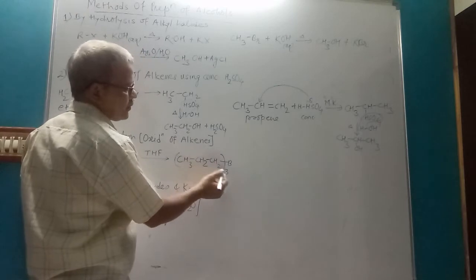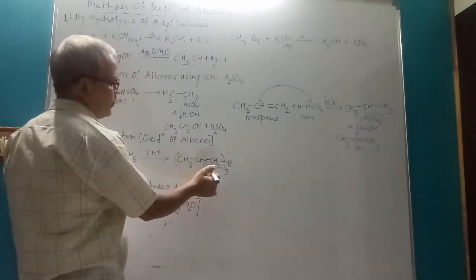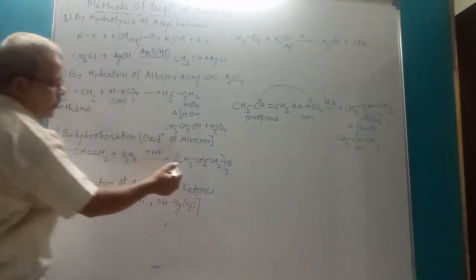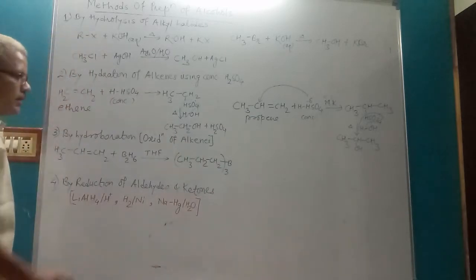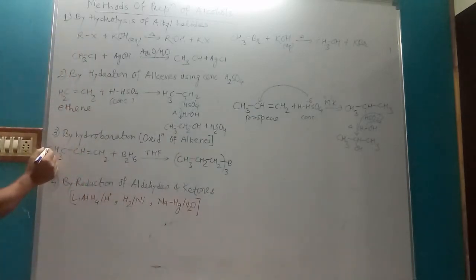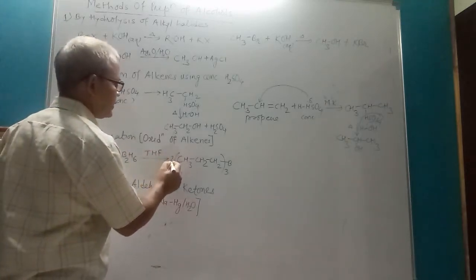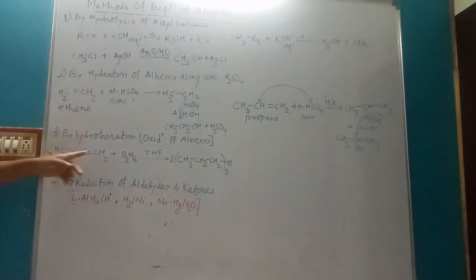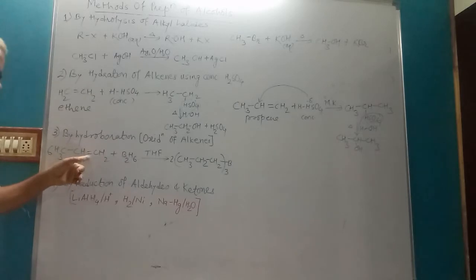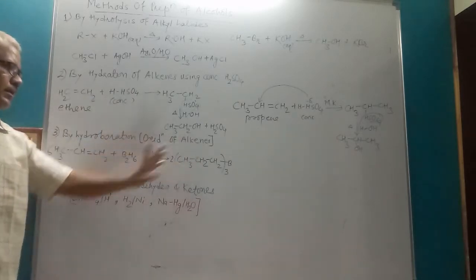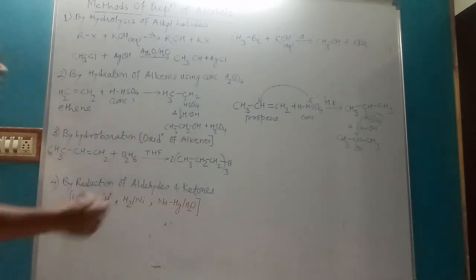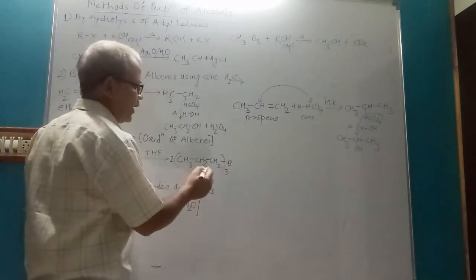This is 3 molecules of alkyl group. Therefore it is called as trialkyl borane. So addition takes place across double bond, which is converted into single bond. We will get trialkyl borane.